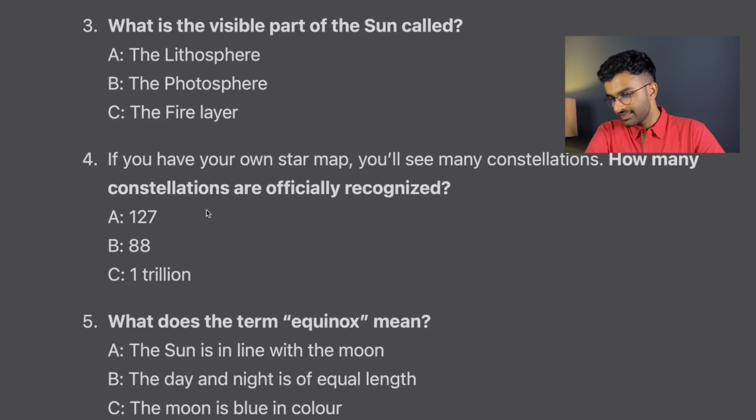Now, as you might notice, there are two very special configurations when this happens. There is this point over here between the summer and winter, and this point over here between winter and summer. At these 2 points, the axis is actually perpendicular to the line joining the centers of the earth and the sun. And this is what you call autumn and spring. Both of these are equinoxes, meaning equal day and equal night. So out of our given options, the answer is option B, the day and night are of equal length.